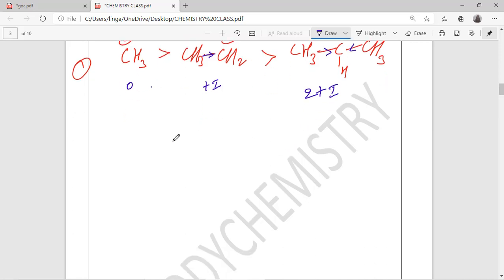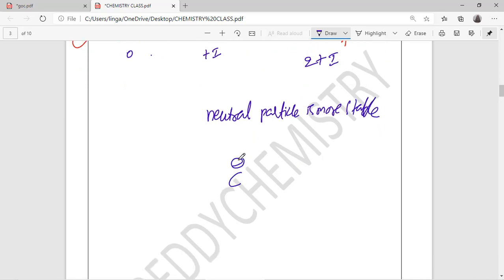See, one simple logic is always: a neutral particle is more stable. Now suppose if C minus is there, if electron receivers are attached, this is the more stable condition. Electron receivers are there, I am writing here stable conditions.